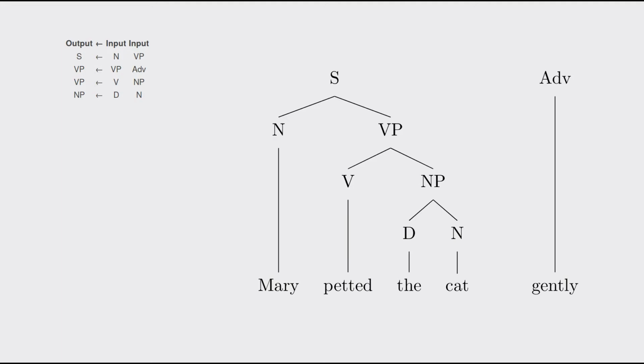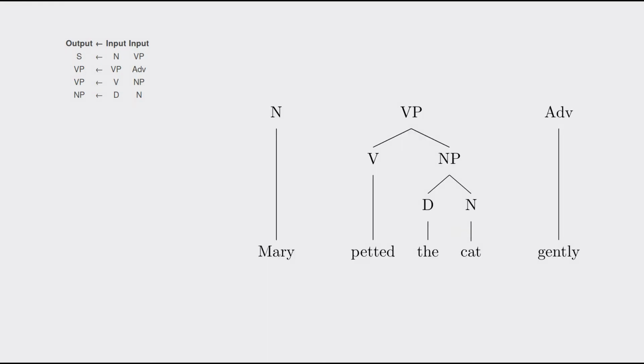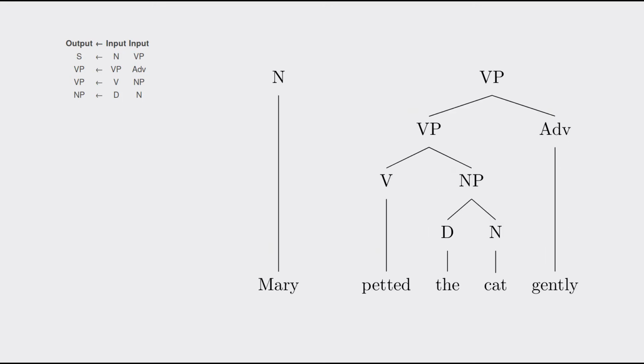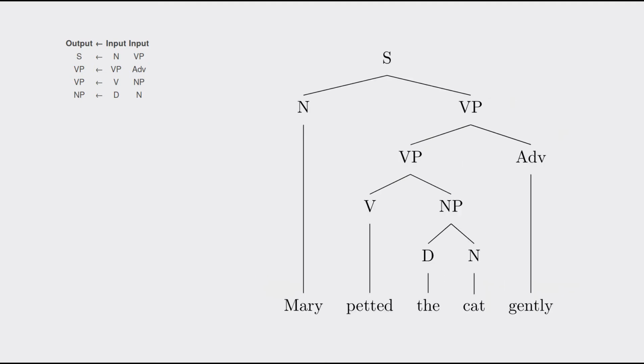What do we do? Well, let's back up and try applying rule number 2 first instead. That takes a VP and an adverb. So we combine petted the cat and gently into a new VP. And now we can apply rule number 1 again, this time with no extra words. What we just did is called backtracking, and it's an important part of this applying rules to make trees process, also known as parsing. The set of rules we use for parsing the sentences are called a grammar.